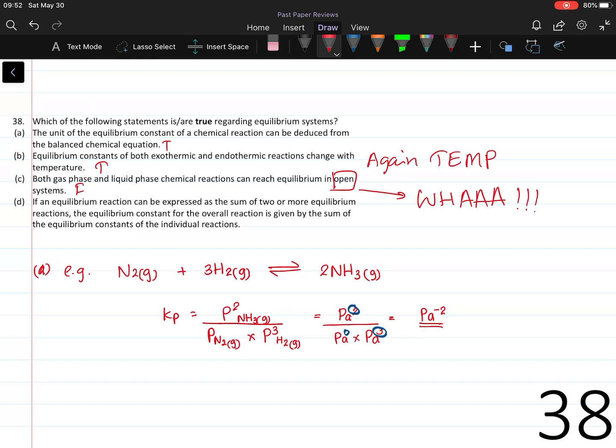Statement D. If an equilibrium reaction can be expressed as the sum of two or more equilibrium reactions, the equilibrium constant for the overall reaction is given by the sum of the equilibrium constants of the individual reactions. This is also false. Sometimes they have to be multiplied. So only A and B are true, giving us the answer 1.